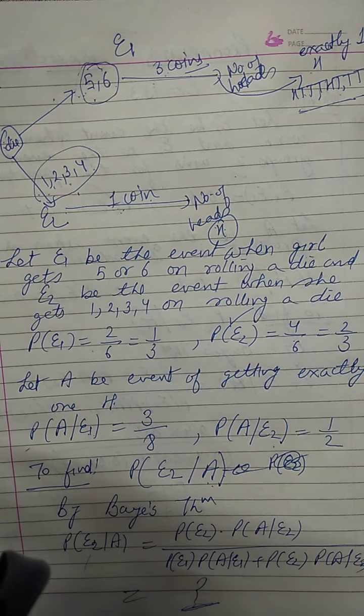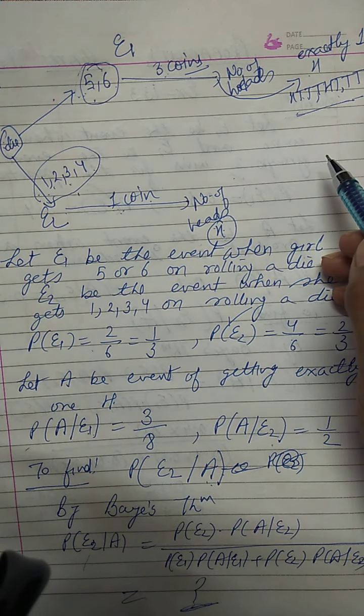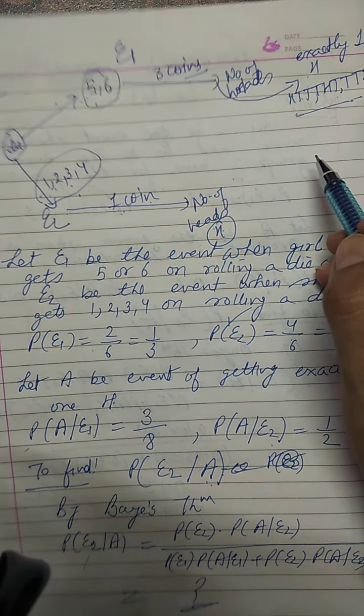I have just explained it with the help of this diagram also, so that it becomes easy for you people to understand. These are the causes and this is the main event. Main event is getting exactly one head. So when 3 coins are tossed, how many times is she getting exactly one head? When one coin is tossed, how many times is she getting exactly one head, right? So this is sum number 10. And now sum number 11.